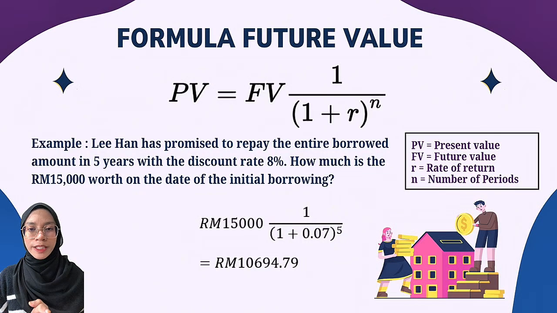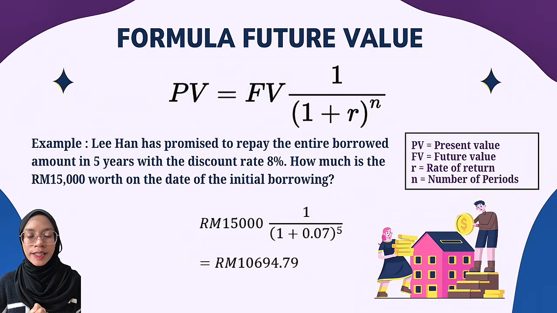The formula for present value is: present value equals future value times 1 divided by (1 plus the rate of return) to the power of the number of periods. For instance, if Lehan will repay 50,000 ringgit in 5 years and the discount rate is 8%, we can calculate how much that future value is worth today. That means we'll get 10,694 ringgit 79 cents.